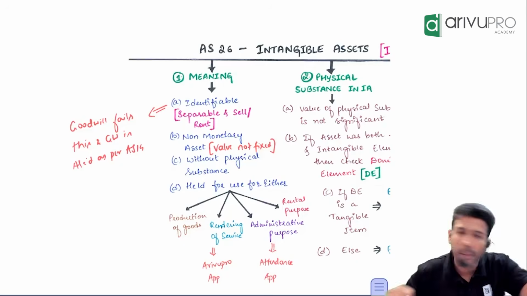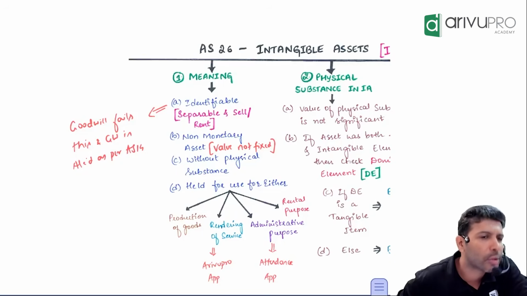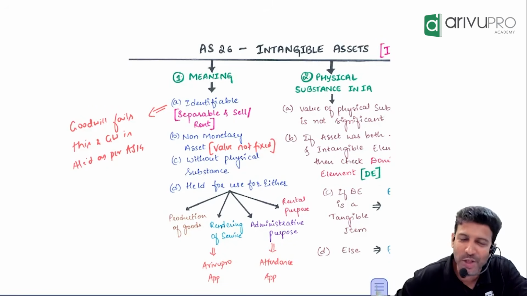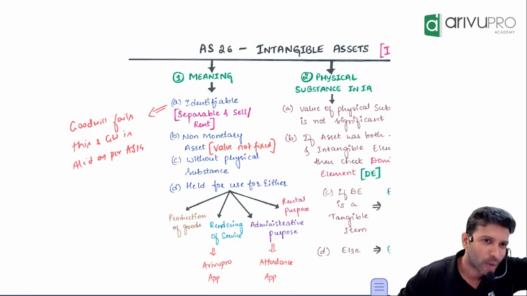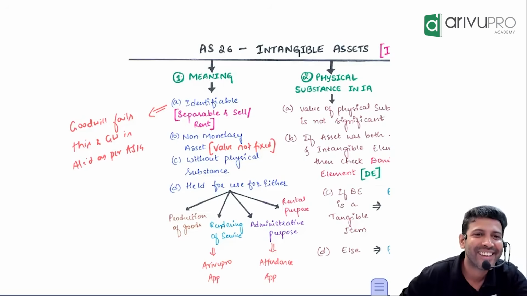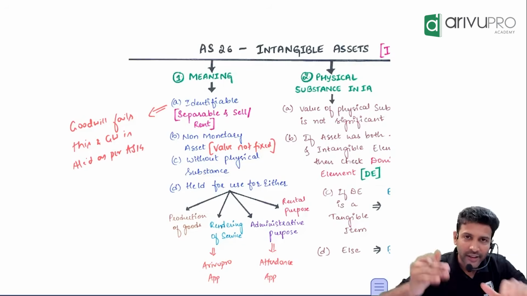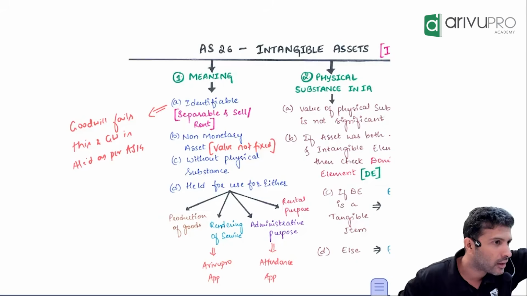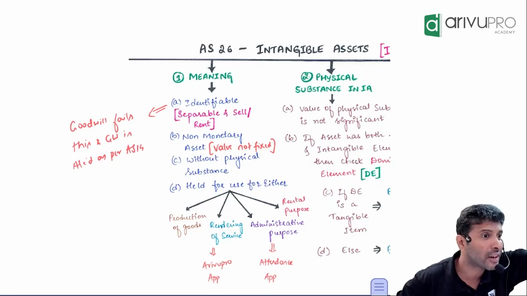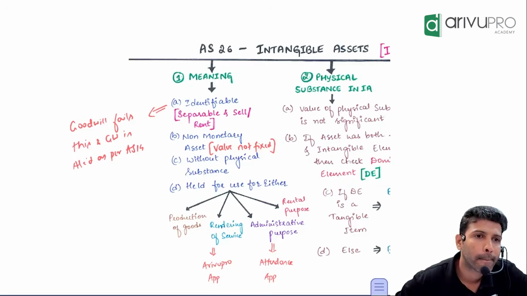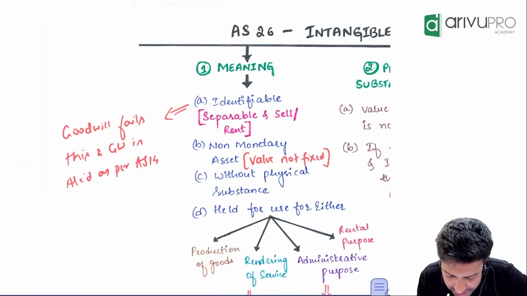Now, in ArivuPro's balance sheet, let's say we have goodwill, 50 lakh rupees. Assumption. You want to buy? We'll give it to you. 50 lakhs, so goodwill, we are showing as intangible asset in our balance sheet. You want to buy? Any takers? Okay, 5 lakhs. 500 rupees. Anyone? No, that also no. Why? If I have an iPad, can I sell the iPad separately? Can I sell my laptop separately? Can I sell a software separately? Can I sell my patent separately? Goodwill? Can I sell it separately?